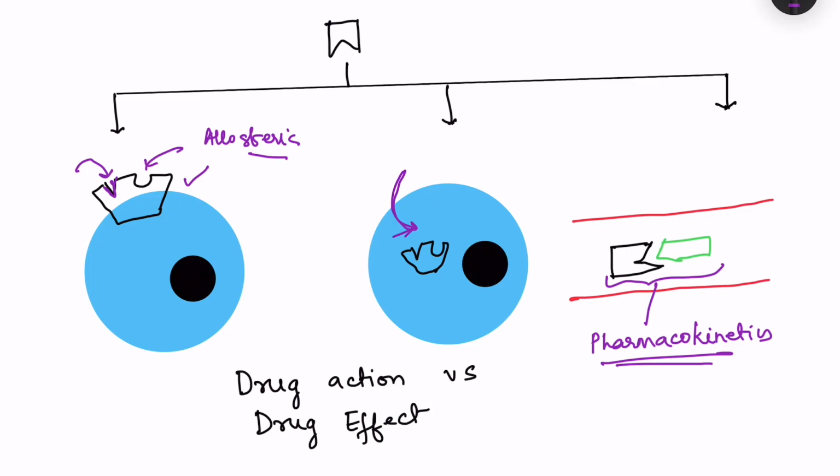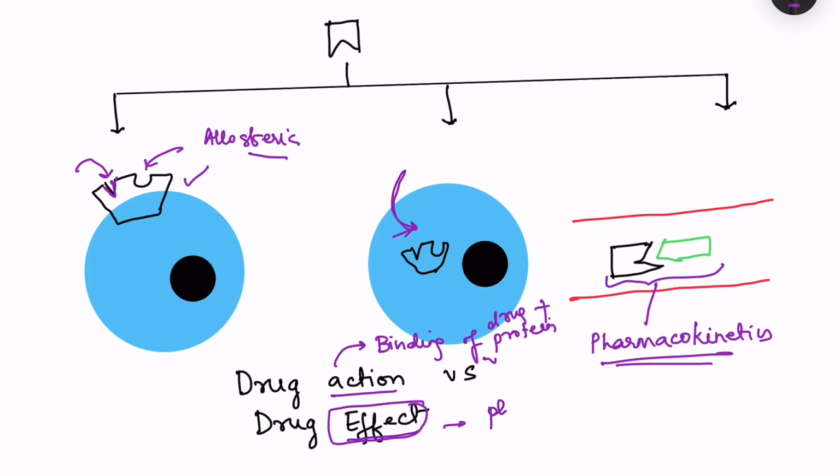Before that, I just want to differentiate between certain terms known as drug action versus drug effect. Well, drug action is basically binding of the drug to the protein. So that is the drug action. Only the concept of binding of the drug with the protein. Okay. On the other hand, drug effect is that once it binds with that protein, what are the further downstream events taking place, which is ultimately leading to the physiological response.